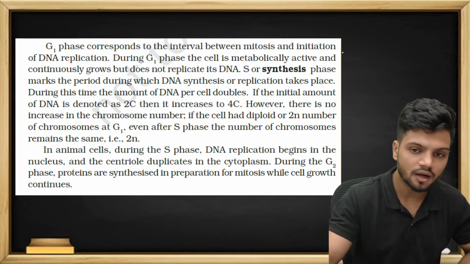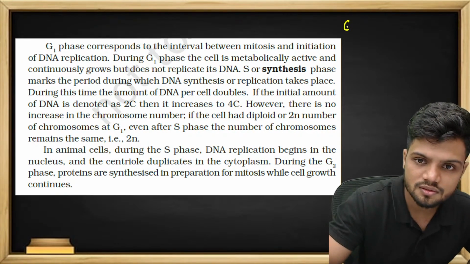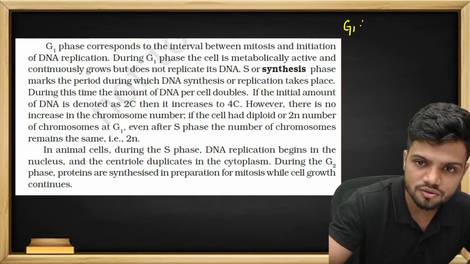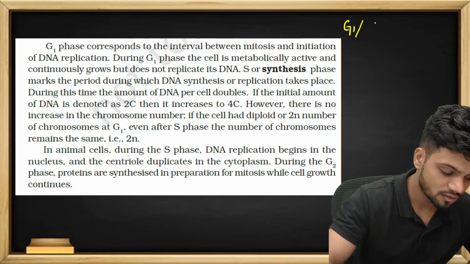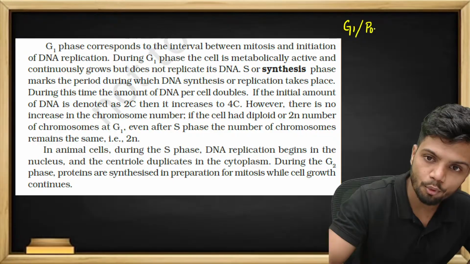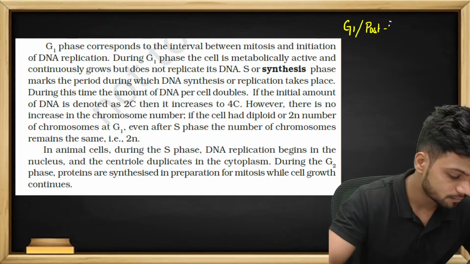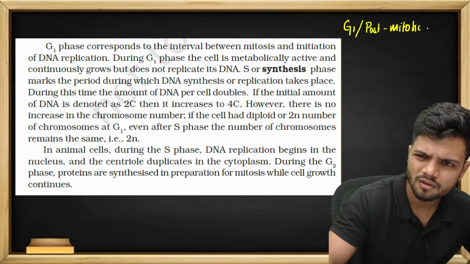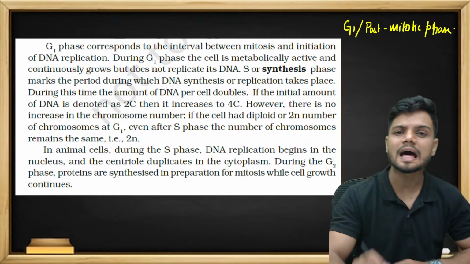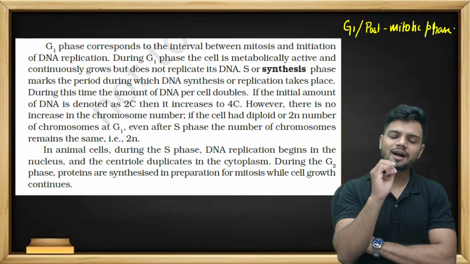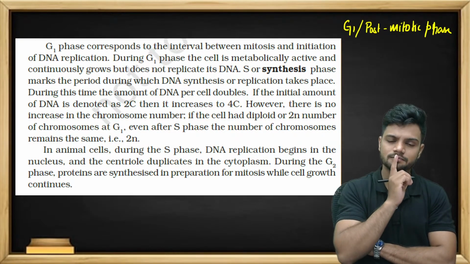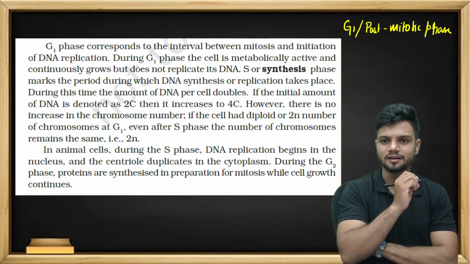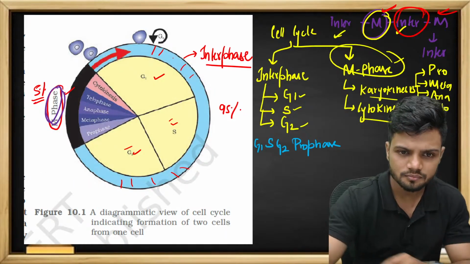Students, this G1 phase is also called the post mitotic phase. Why are we calling it post mitotic even though it happens before the next mitosis?